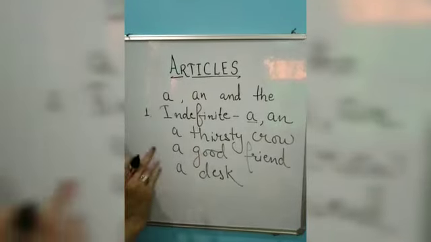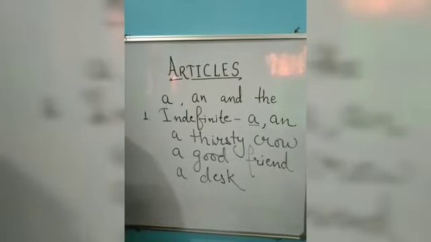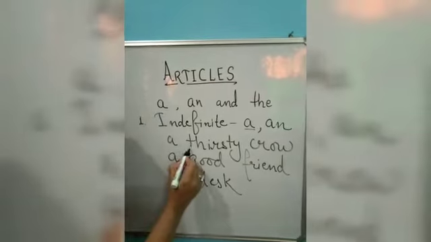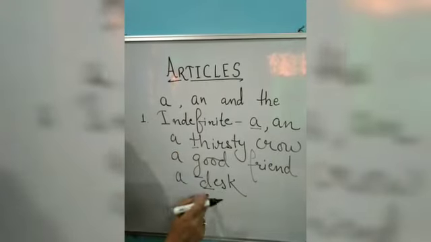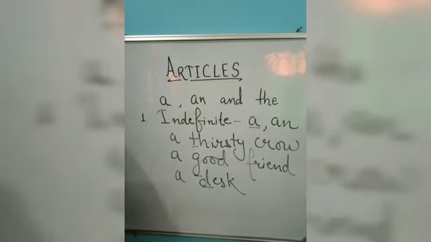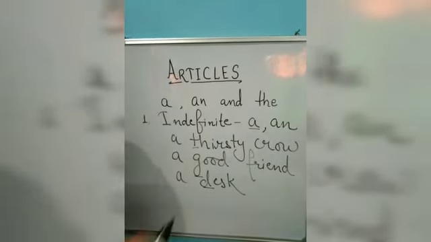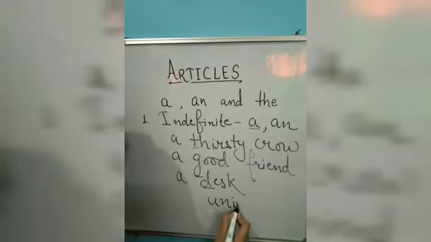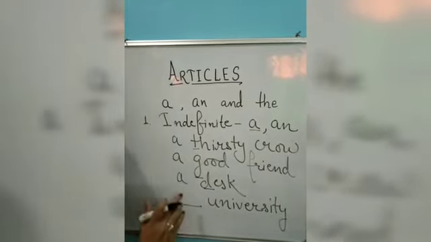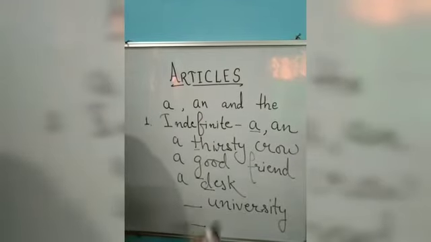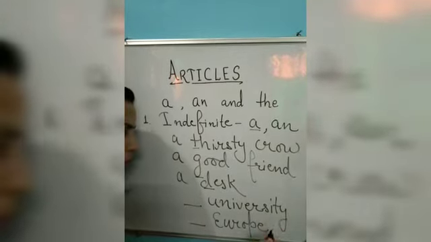Now see here, as I told you, we use a before the words that begin with a consonant sound. So these are not vowels, but consonants: T, G, D. But there are some exceptions also. Like university. What should I use here, a or an? Similarly, European.